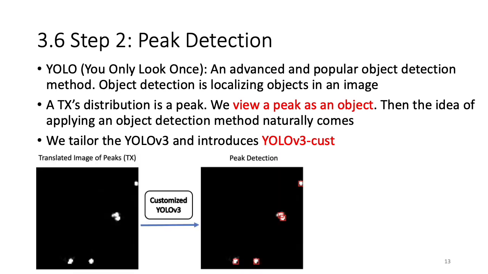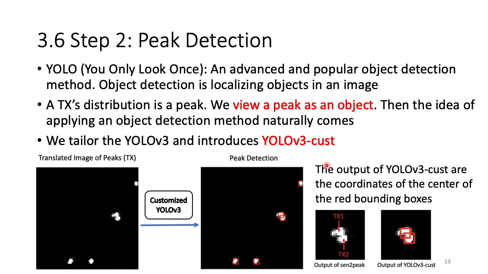So this is an overview of the pipeline. On the right side, the outputs of YOLO v3-cust are the coordinates of the centers of the red bounding boxes. So if you look here, there are two transmitters, tx1 and tx2. And this is the output of Sense2Peak. YOLO v3-cust takes this as the input and outputs two bounding boxes. So we can see there are two bounding boxes here, and it will give us two coordinates of the centers of the bounding boxes.